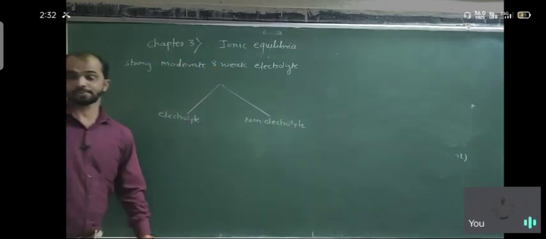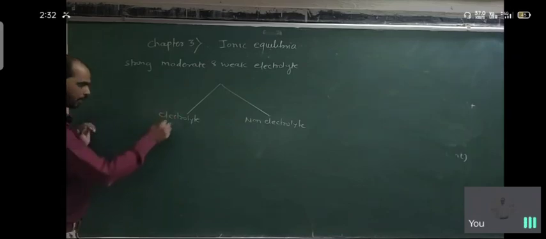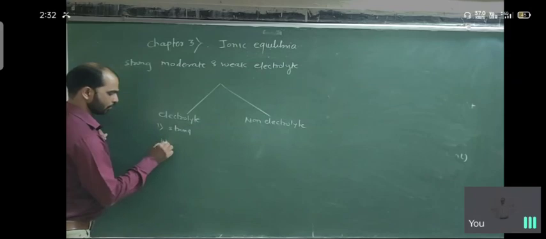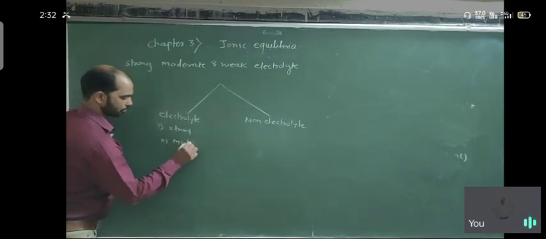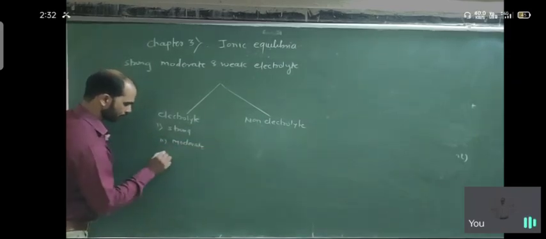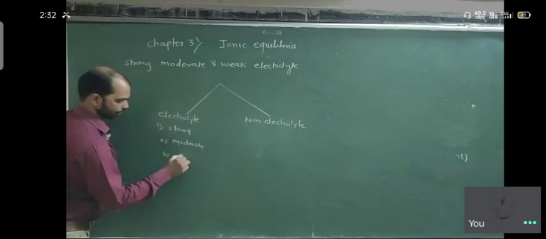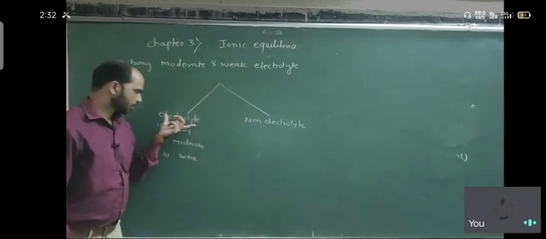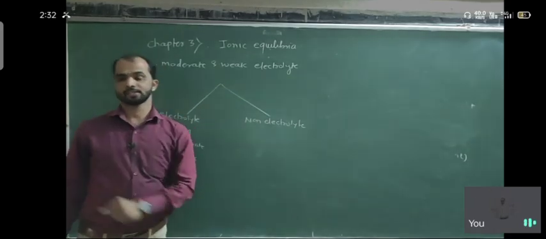There are two types of substances we divide, and then electrolytes are considered as strong, the second one moderate, and the third one weak. So first of all, we are discussing electrolyte and non-electrolyte substances.